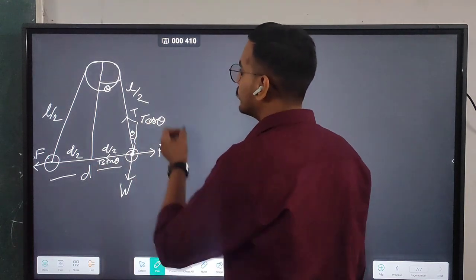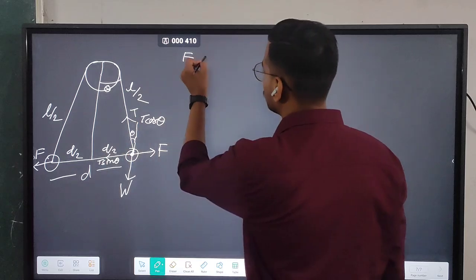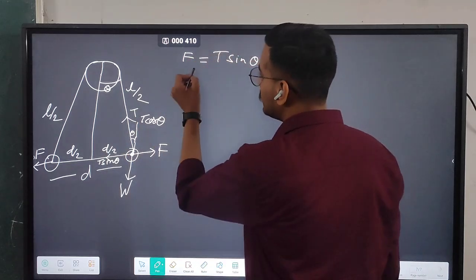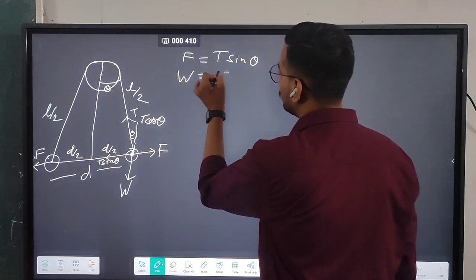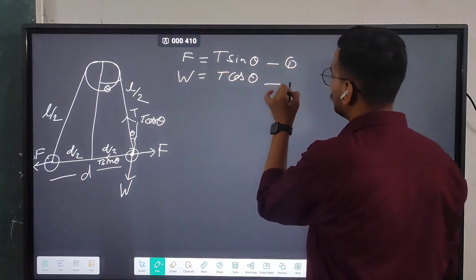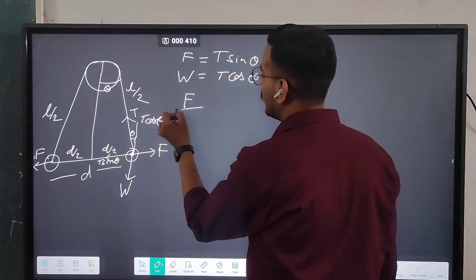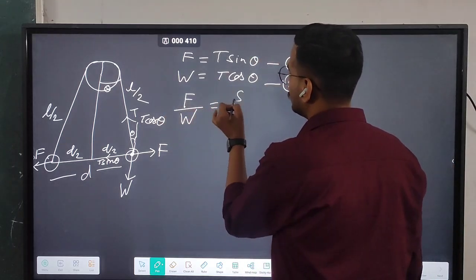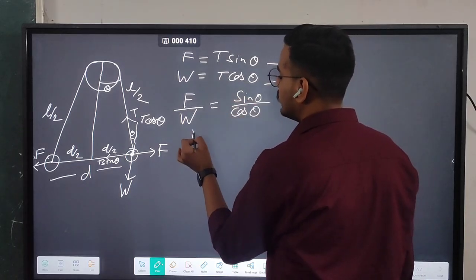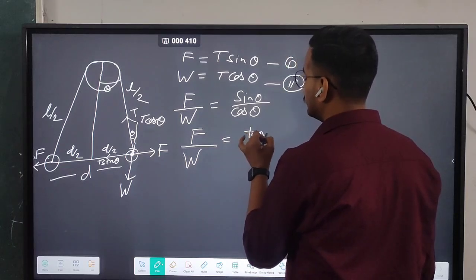With the figure, you can write that F equals T sin theta, and W equals T cos theta. Equation 1, equation 2. Let's take the ratio. It will be F by W equals sin theta by cos theta. It will be F by W equals tan theta.